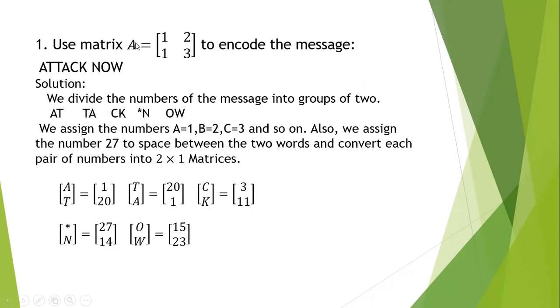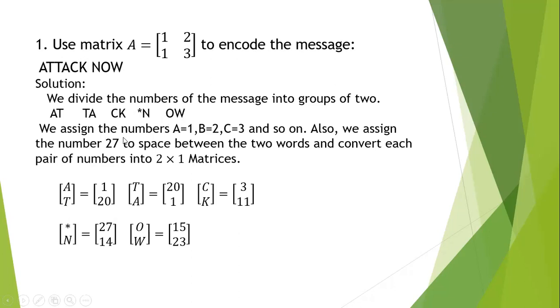For example, example 1, use matrix A, matrix 1, 2, 1, 3. This is a 2 by 2 matrix to encode the message. The message is attack now. Solution. We divide the letters of the message into groups of 2. That means AT, TA, CK, space, now: attack space now. AT, TA, CK, space star, we use star for empty space, and NO, W.